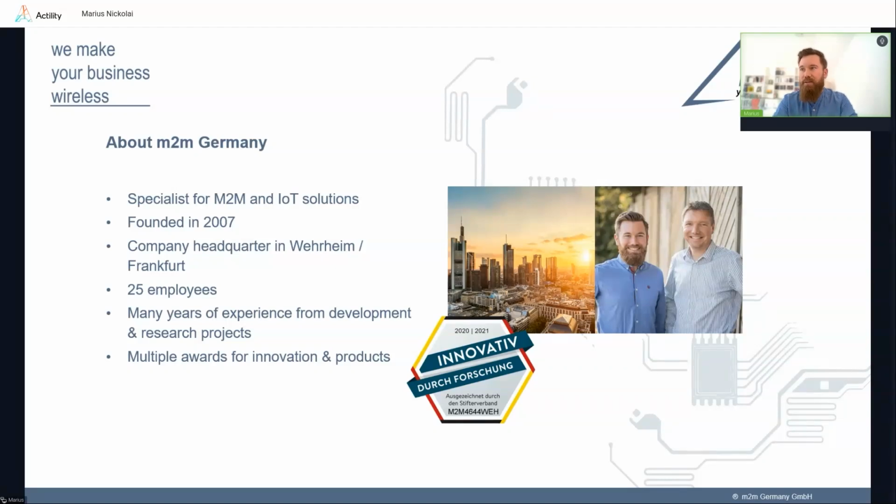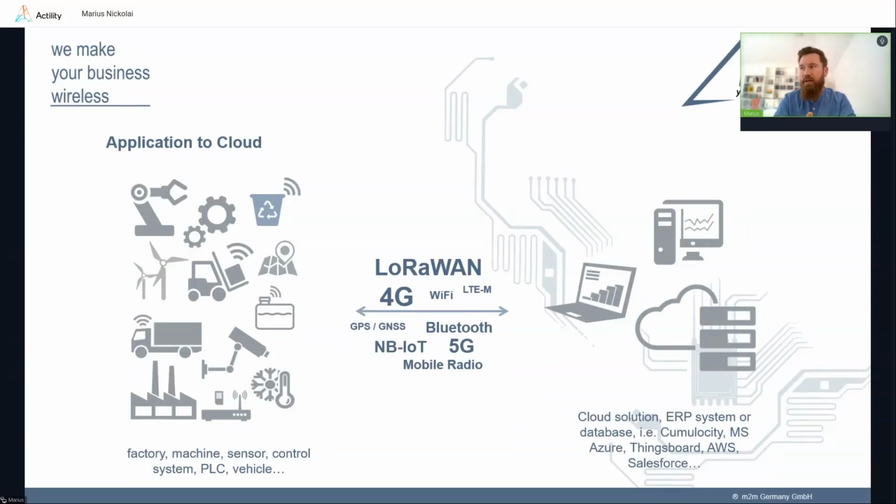As you can see here, we are a German company based close to Frankfurt, so right in the center of Germany. A small, medium-sized enterprise, basically, with about 25 employees currently. To increase our knowledge, we also partner with a couple of universities in various projects to gain knowledge in new technologies. So what exactly are we doing?